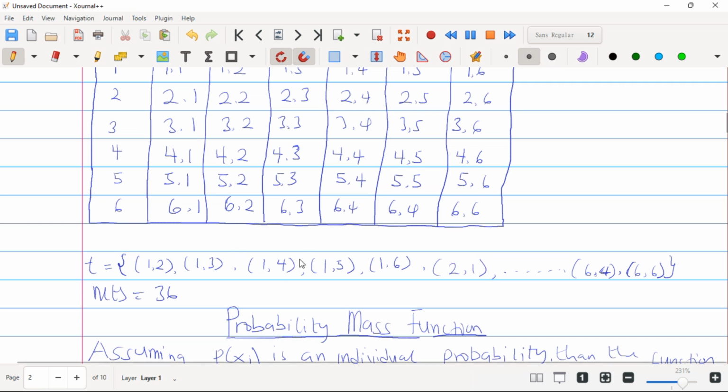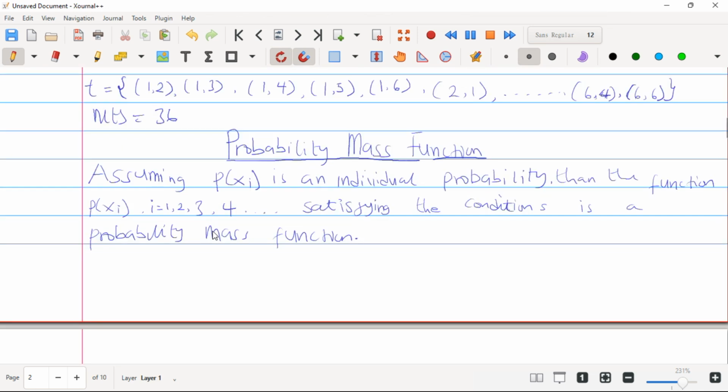These are the observations 1,1, 1,2, 1,3, 1,4 up to 6,6. Once we count them, we have 36 observations. So these are countable. Basically, discrete random variables are variables that can be counted. Under discrete random variables, we have what we call probability mass functions.